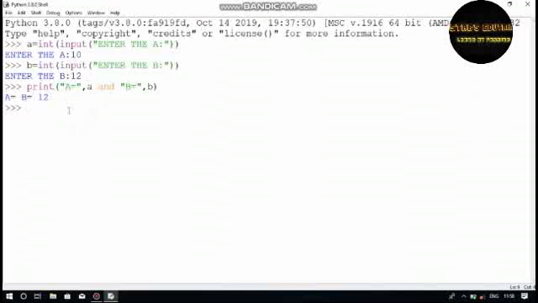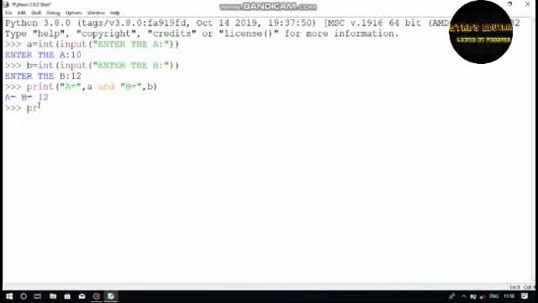So a is taken as 10 and b is taken as 12. To implement the relational and comparative operators, stay tuned.